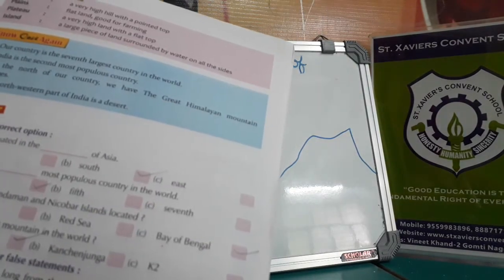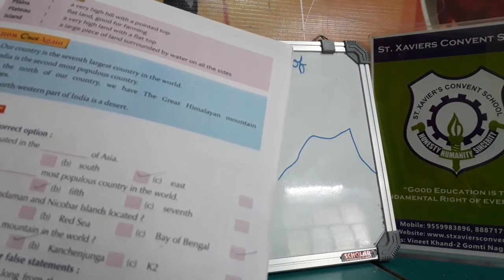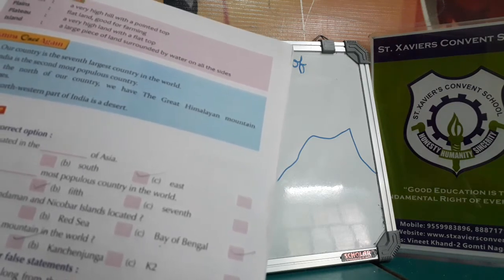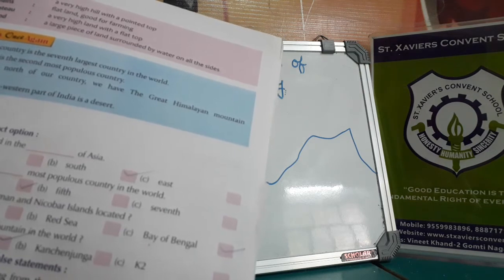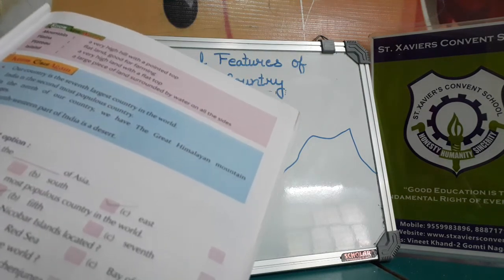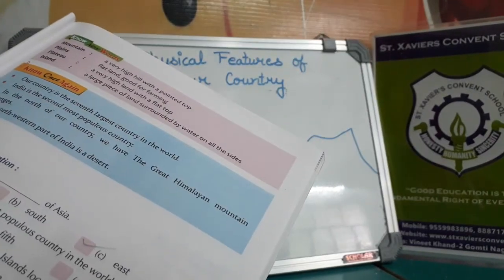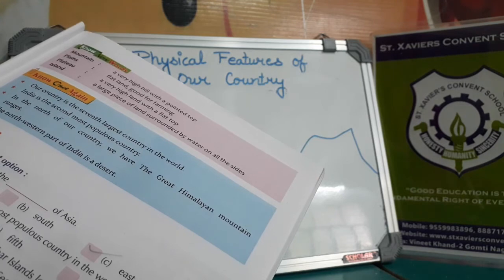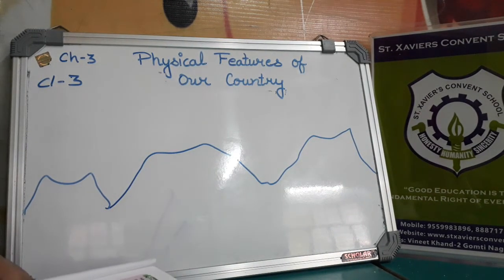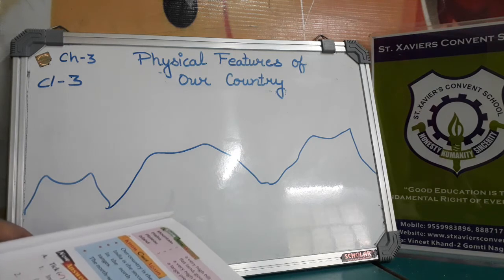Now some word meanings. Mountain: a very high hill with a pointed top is called a mountain. Plains: flat land good for farming. Plateau: a very high land with a flat top. Island: a large piece of land surrounded by water on all sides.